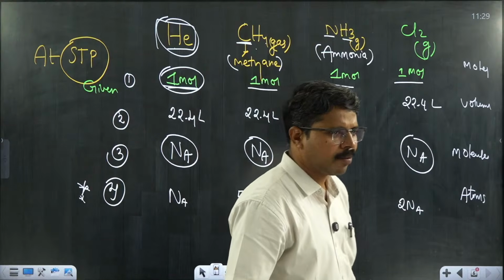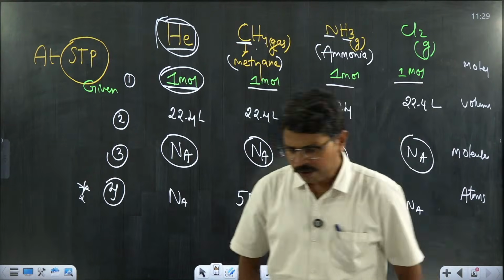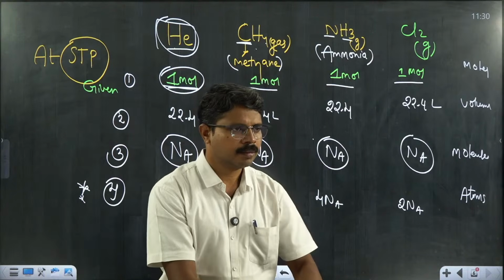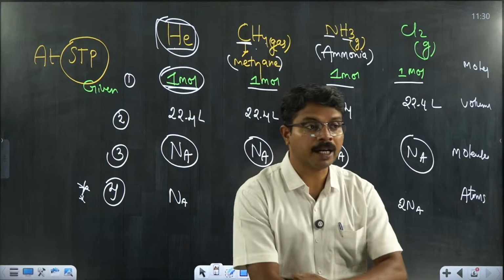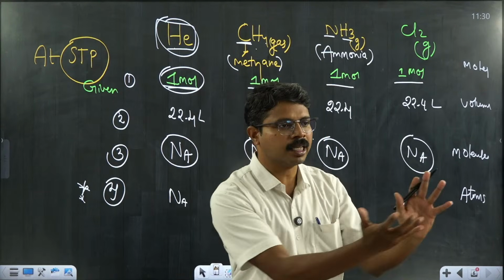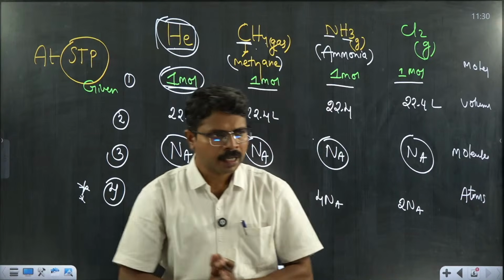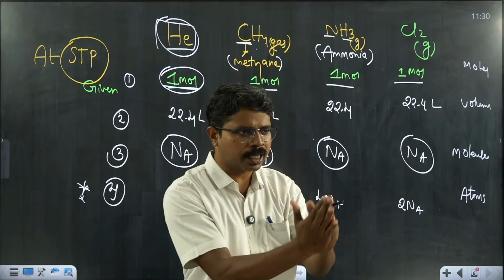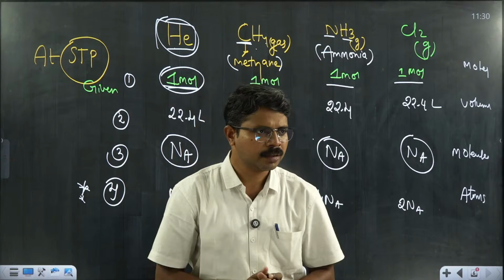Okay, so Avogadro's law states that if moles are fixed, volume will be fixed, molecules will be fixed, but atoms are not fixed, provided you are taking all the gases at STP. The number of atoms present in a given sample of gas at STP is decided by its atomicity.